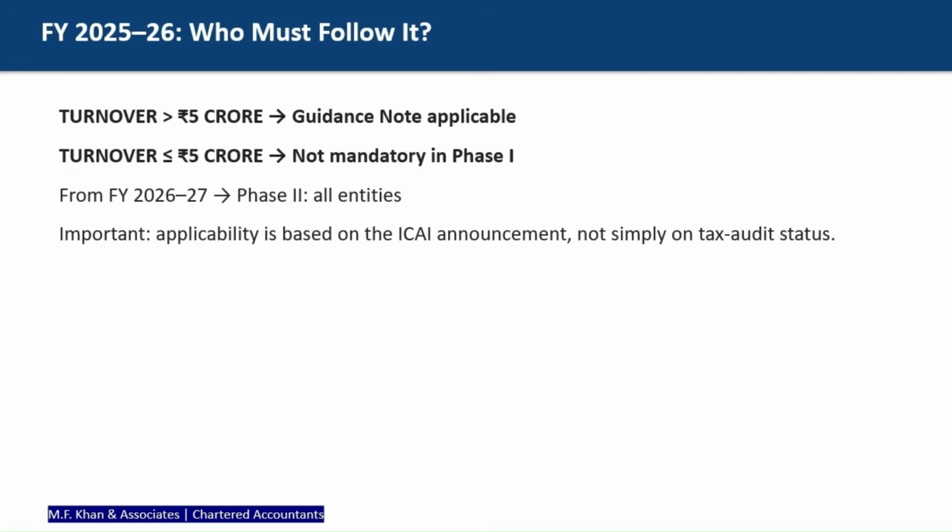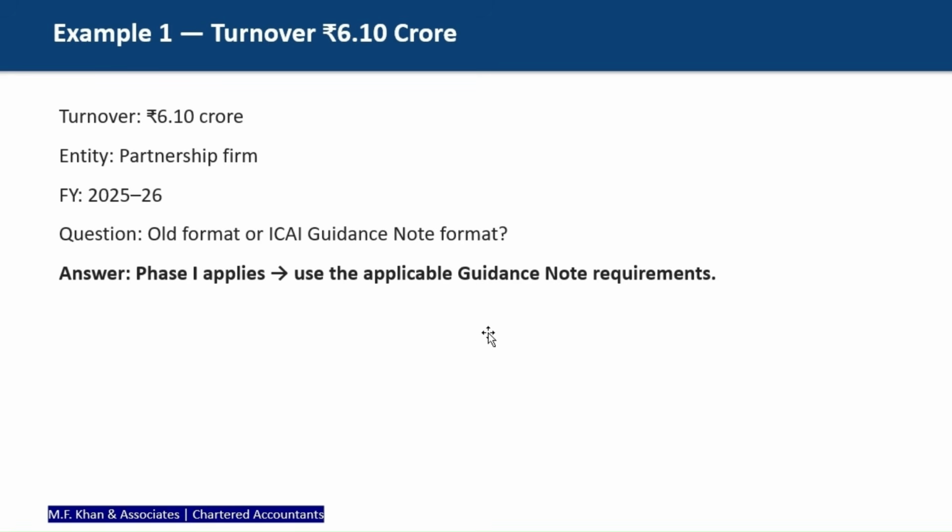Further, for more understanding, we will take a very simple example. If the entity is a partnership firm and turnover is rupees 6.1 crore, then the question arises: old format or ICAI guidance note format, which will be applicable to you? Please comment here. Before answering this, we will move to the next example.